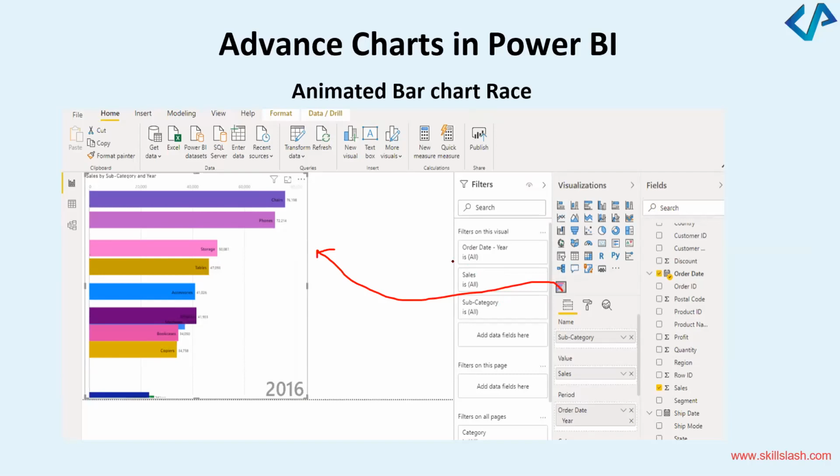You can see I've applied a filter. Order date is year. Sales, I want all. Subcategory, I want all. Isn't it? So what is the name? Subcategory. What is the value? Sales. What is the period? Order date. These are all the information I've got.